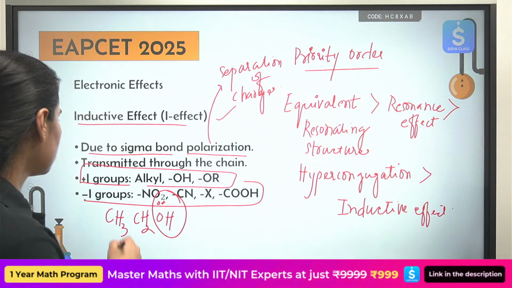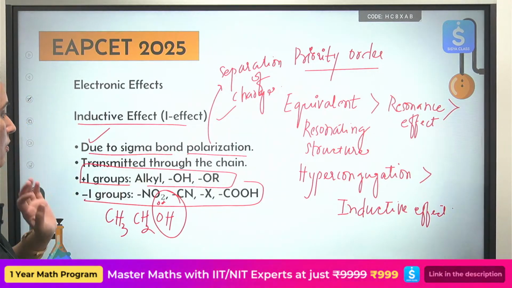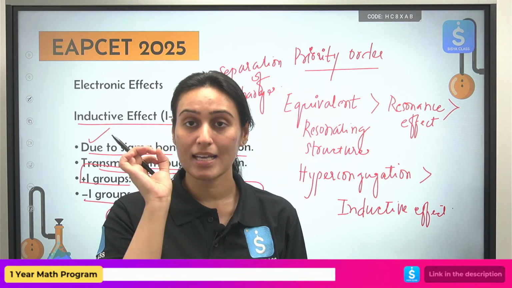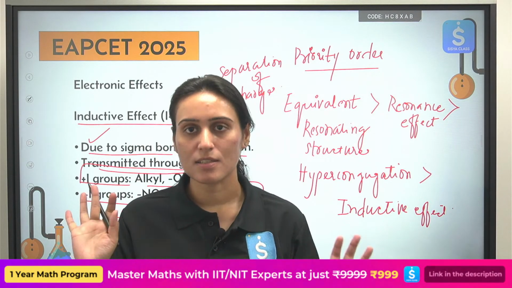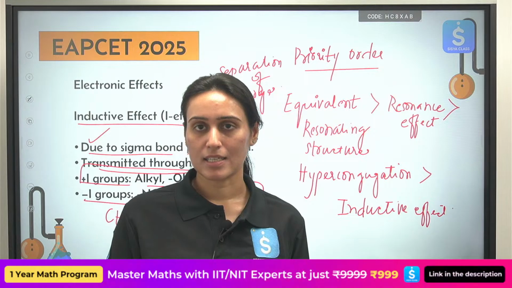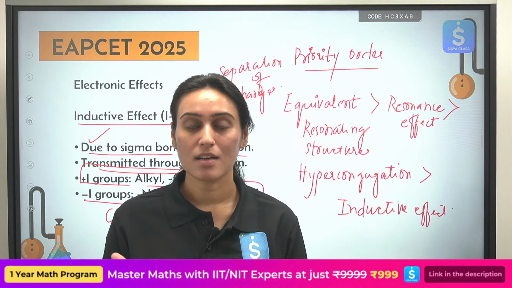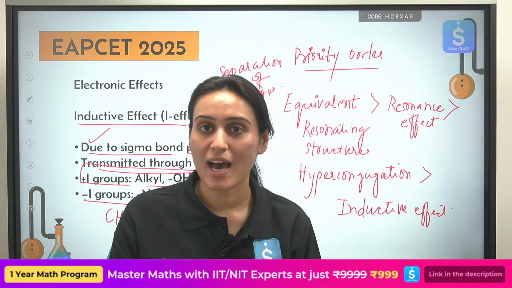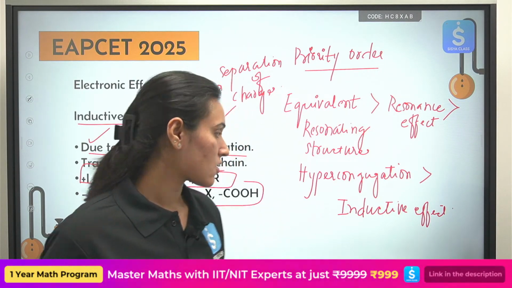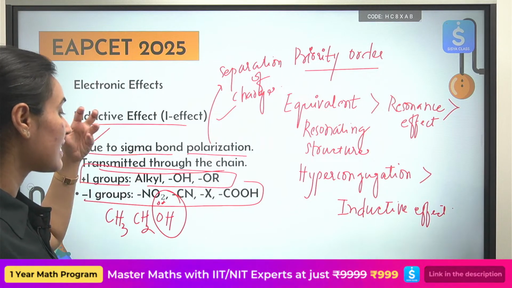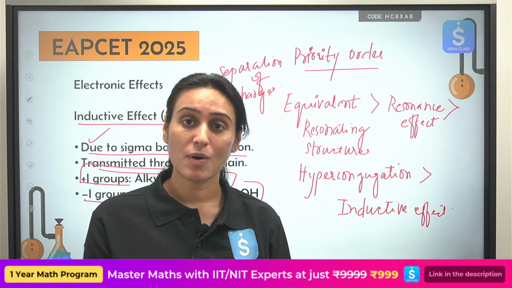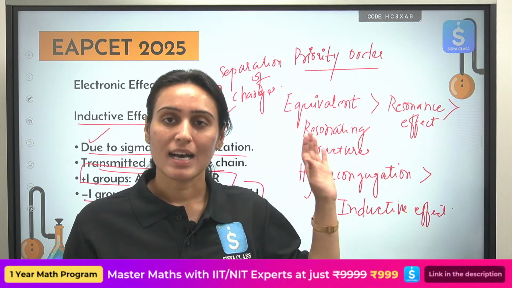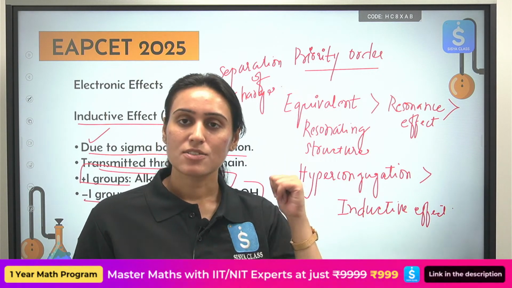Okay, so it is because of sigma bond polarization. It is transmitted through the chain and through sigma bond only. We are not concerned with pi bond. If we are talking about inductive effect, you are not concerned with pi bonds. You are only talking about sigma bonds here. You have to remember that information. Okay, so these are some of the examples that we have taken that you should know about, that you have to apply so that you can solve the question correctly. We will use them right now. Just note them down.